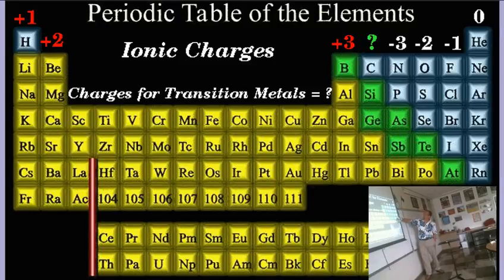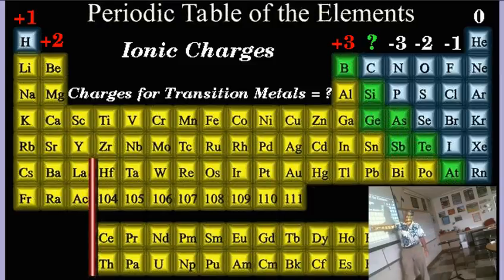So if something is in this column, it has 7 electrons in its outermost energy level. It wants to have 8. It wants to be like a noble gas. And so it would like to pick up just 1 more electron. And then it'll be happy. It'll have a full energy level on the outermost shell. So that means that all of these will become -1 ions. Fluorine, chlorine, bromine, iodine, astatine, and these guys will always become -1 ions, because it only takes 1 more electron to fill up its shell.